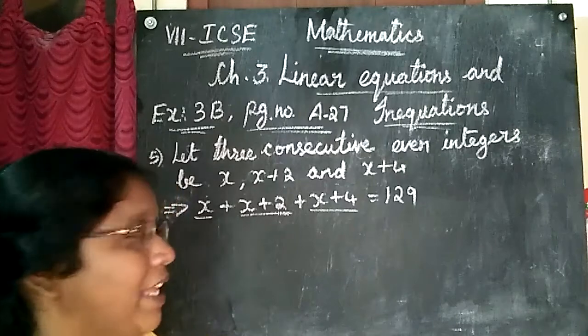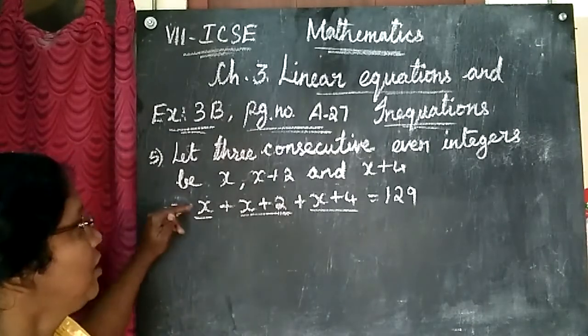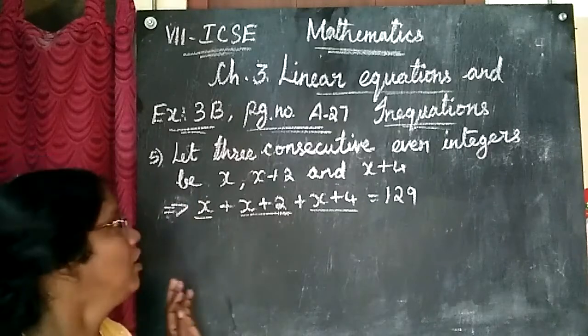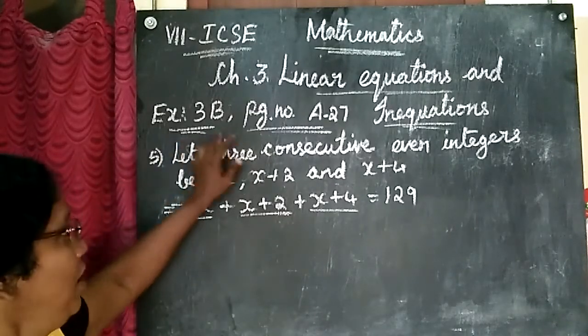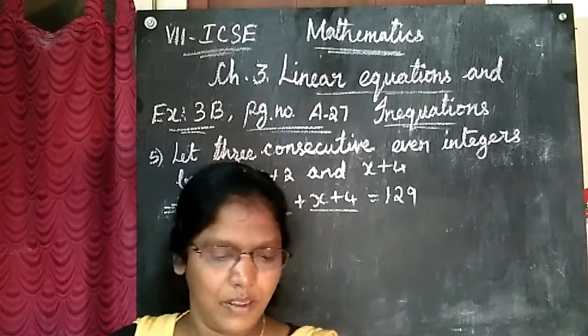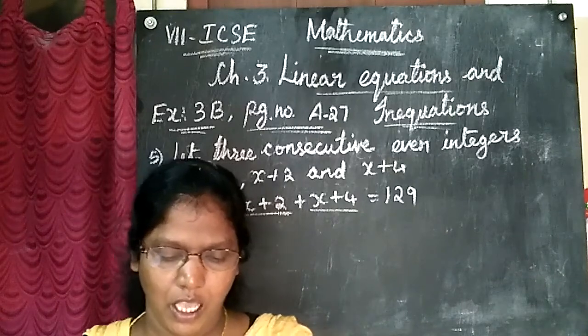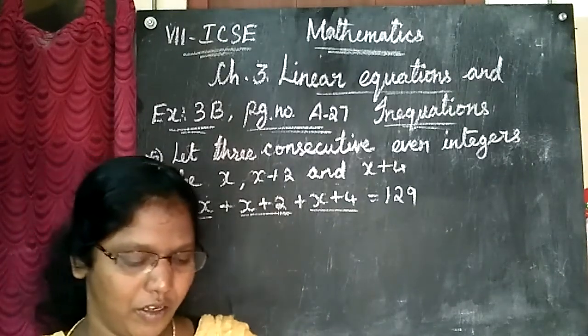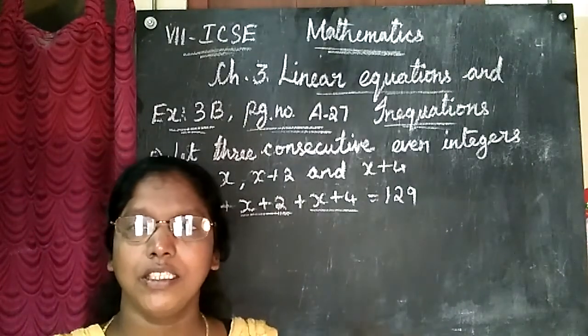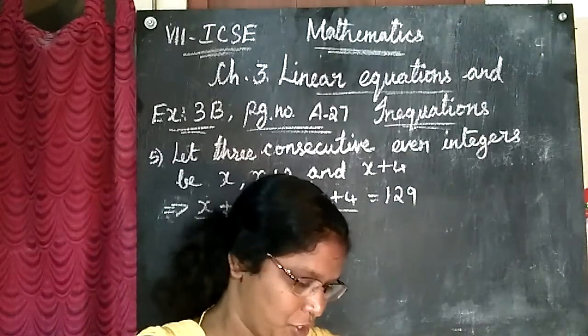Today I am going to teach a few word problems, exercise 3B. Here in this exercise we have 12 word problems. I am going to solve a few sums here. The rest, if you listen to this, you can do on your own. So watch your video fully.